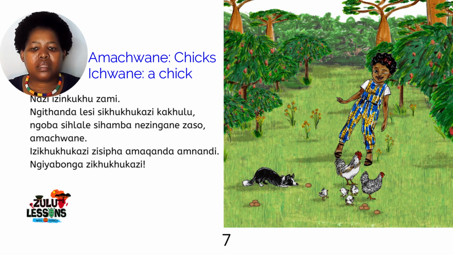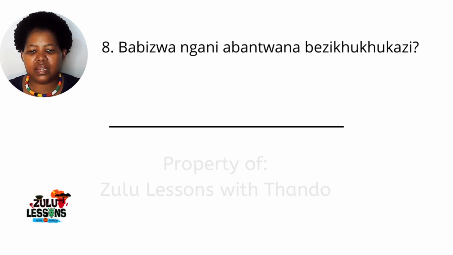So now we're going to answer this though in a full sentence, not just one word, because we could simply say amachwane, chicks, but I would prefer that you learn how to say this in a full sentence. So we're going to take this full sentence, of course, from the question itself.